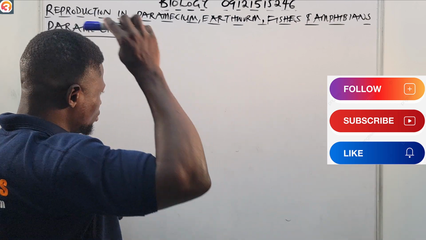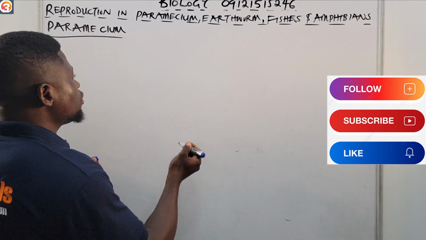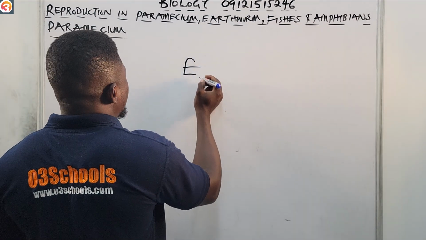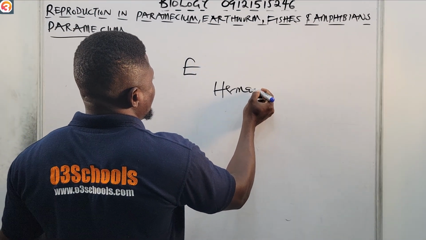Let's talk about the earthworm. So, like I said, earthworms are hermaphrodites. They're hermaphroditic.